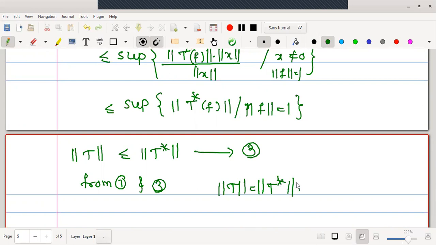Okay, here we will stop for today. In the next lecture, we will prove the remaining two or three points. That is, the mapping is an isometric isomorphism, it reverses the product, and it preserves the identity transformation.